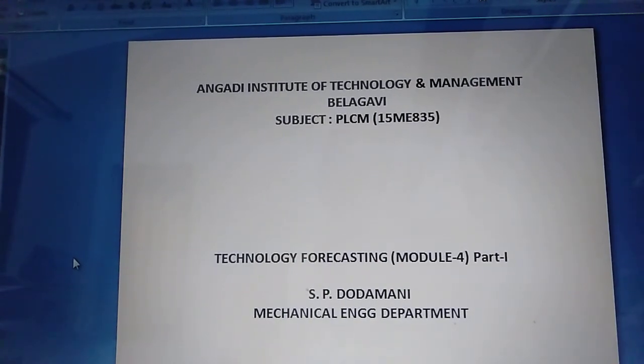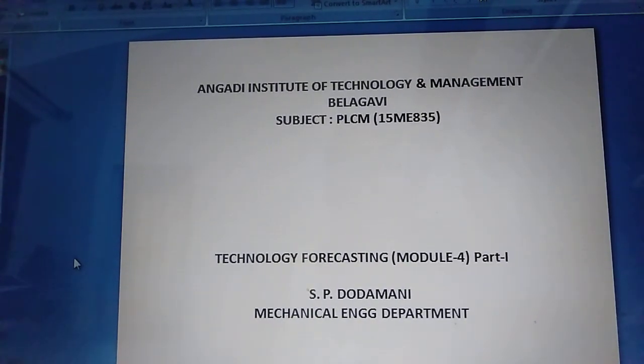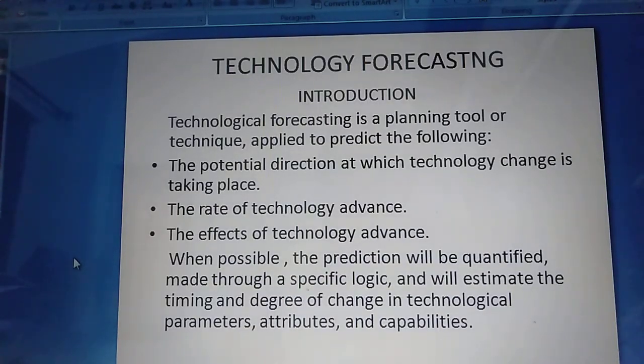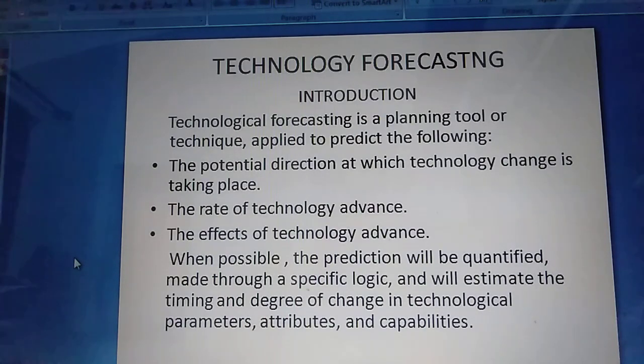Today we'll discuss Module 4, technology forecasting, part 1. Technology forecasting. So, what do you mean by this? It is a planning tool or a technique applied to predict the following things: the potential direction at which technology change is taking place, the rate of technology advance, and last one, the effects of technological change on process, products, market, society, etc.